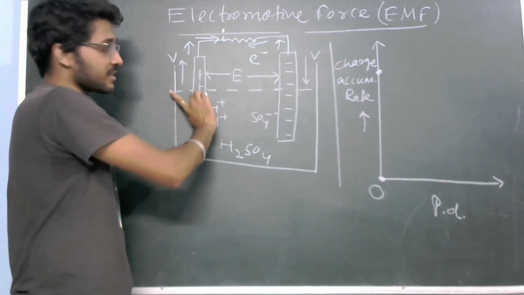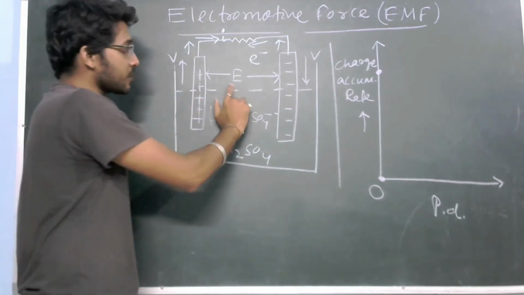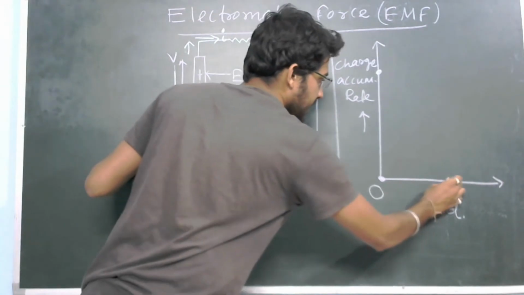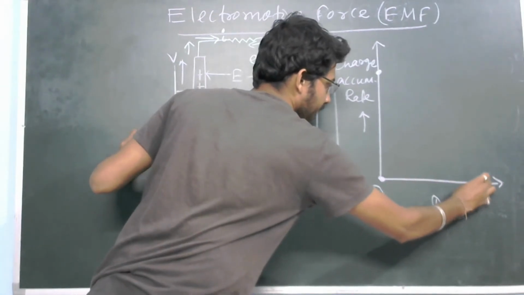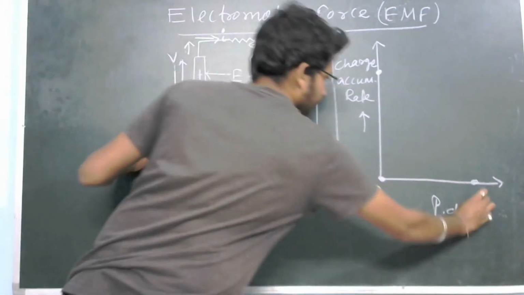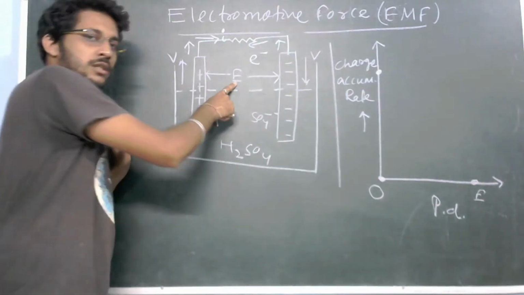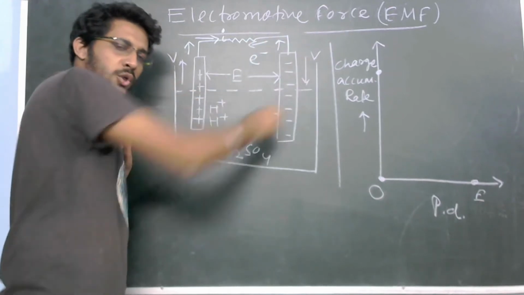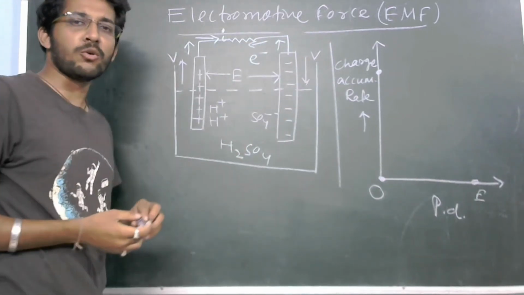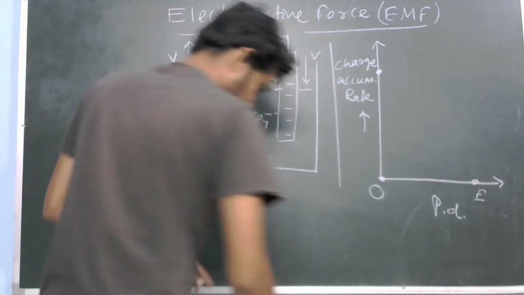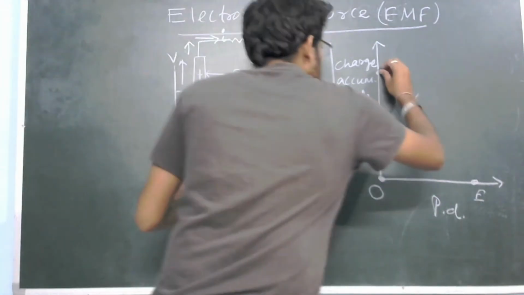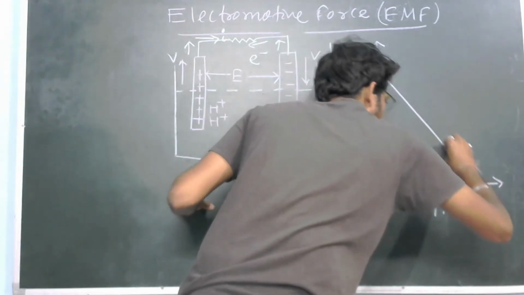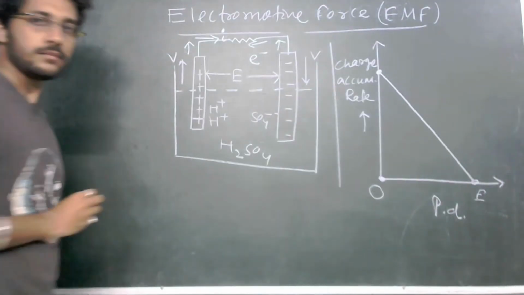When the accumulation rate decreases, it is giving rise to whom? To the EMF. So the EMF goes on increasing. Let us say this is the point where you are having maximum EMF. At that time, there is no space in these two electrodes to acquire more charges. So accumulation of charge stops. So we can draw like this. This is the diagram we can get.